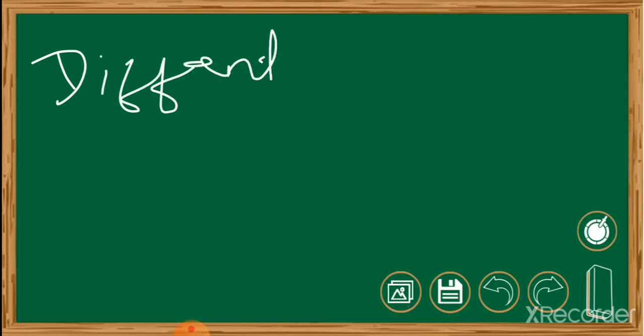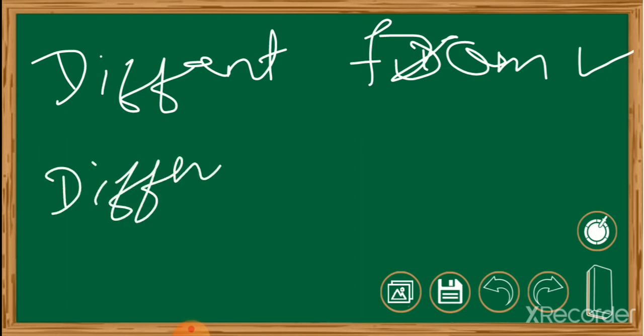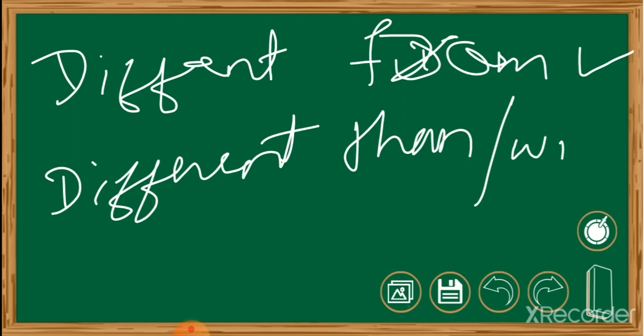Different from is right or better than using different than or with. Most traditional English speakers use different from rather than different than or different with.